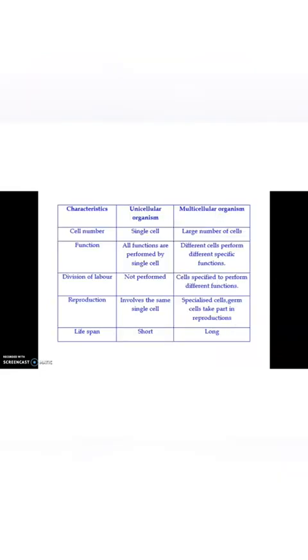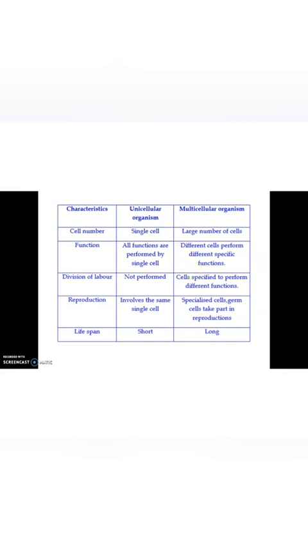In this table we can see different characteristics of both unicellular and multicellular organisms. Unicellular organisms possess a single cell, whereas multicellular organisms have a large number of cells. All the functions are performed by the single cell in unicellular organisms, but in multicellular organisms, different cells perform different specific functions.